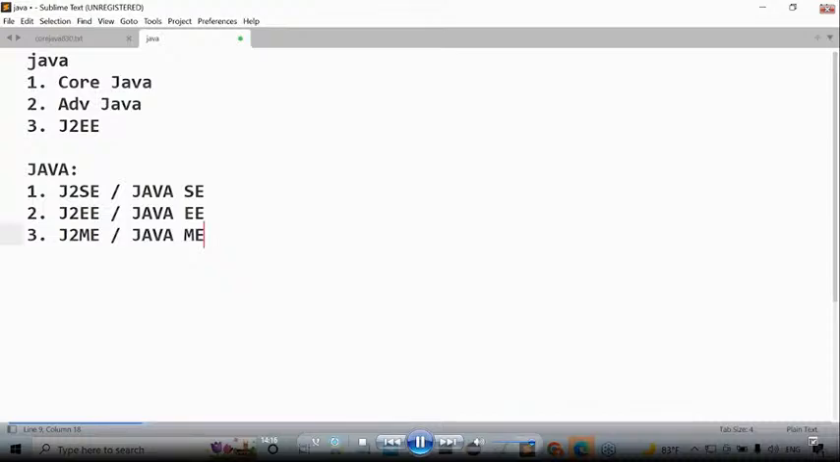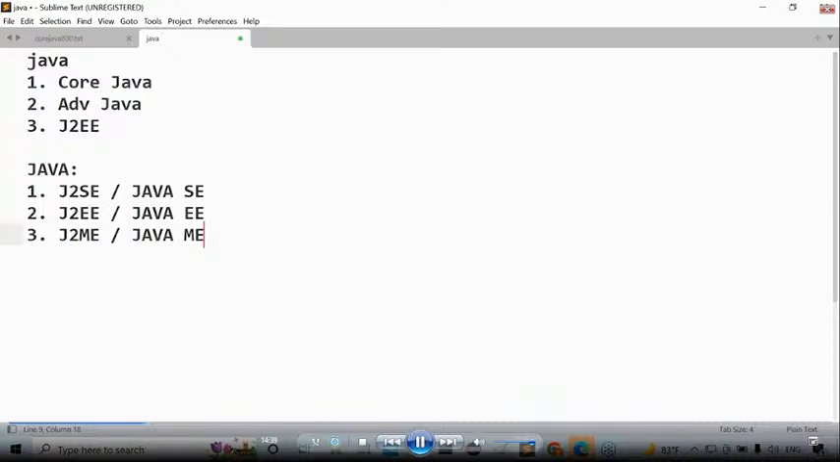Tell me guys, three parts are available in Java. What are the three parts now? J2SE. Second one is J2EE. Third one is J2ME. I want to know the abbreviations of these three parts now. I'm not talking too much about these three parts immediately in the first class itself. Just I want to know abbreviations at least.